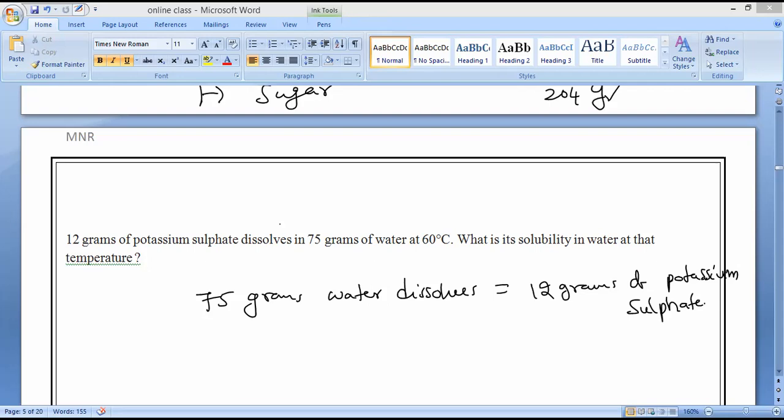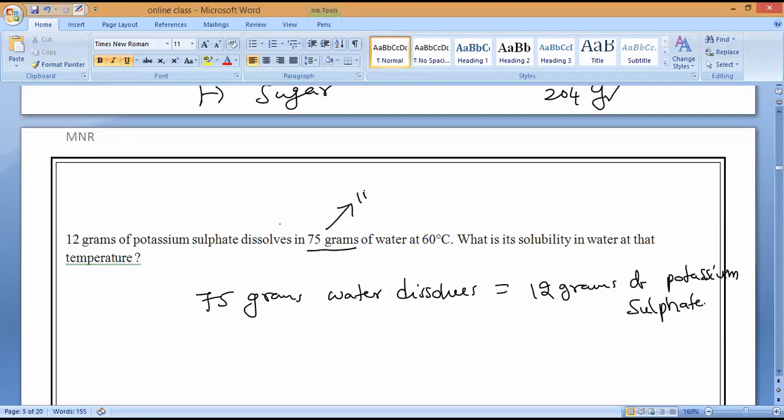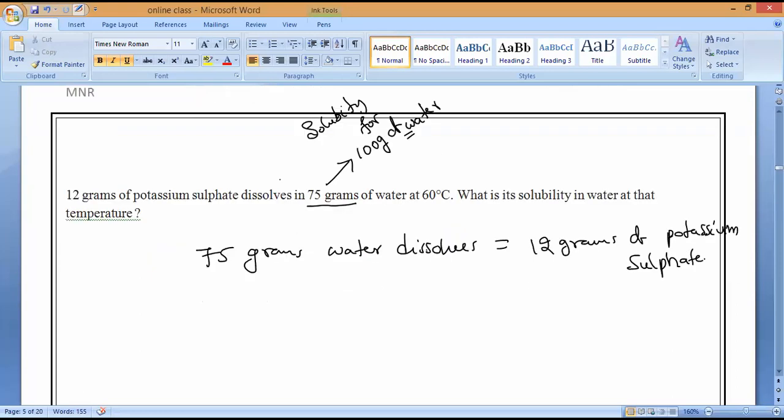But solubility will be found for how many grams of water? Basically, the solvent amount, 100 grams. For 100 grams of water, we have to check the solubility. Yes or no? Everyone?